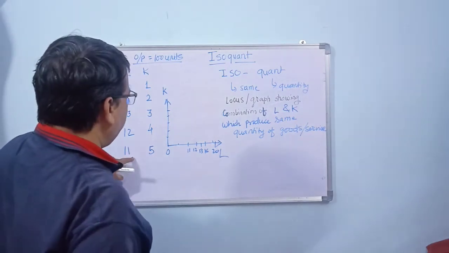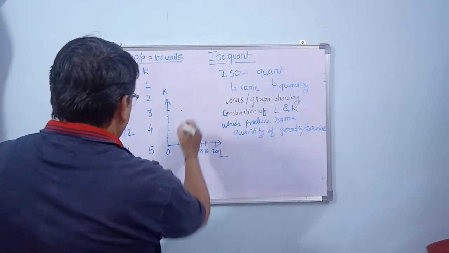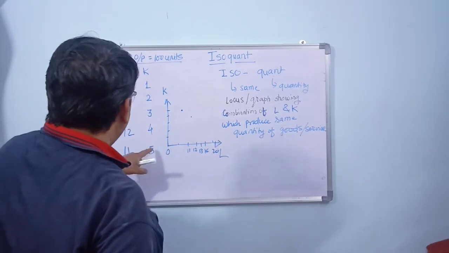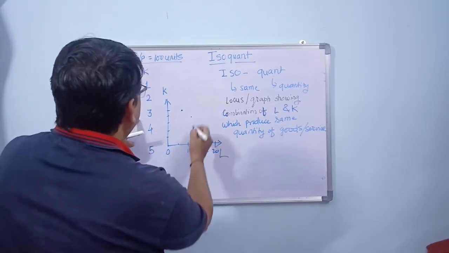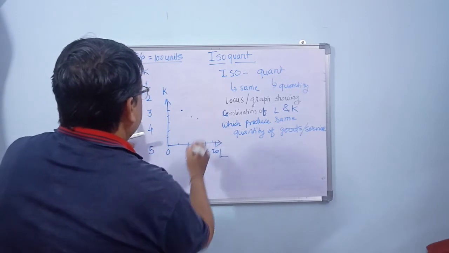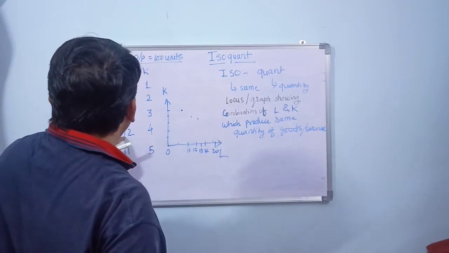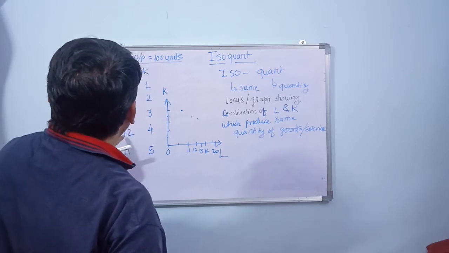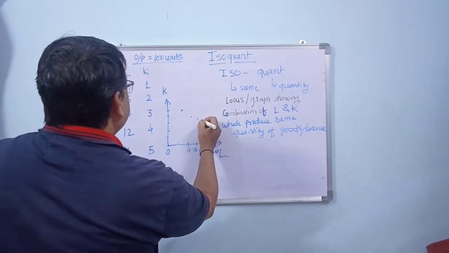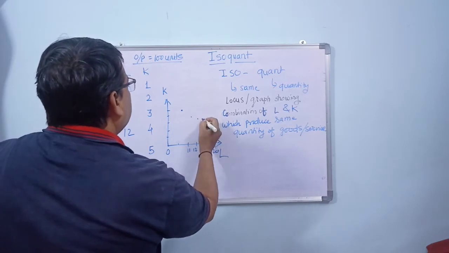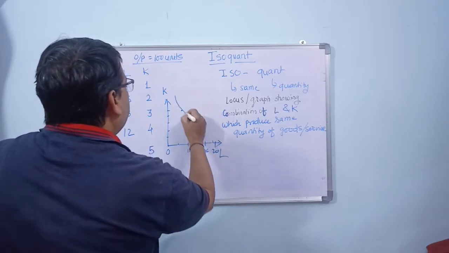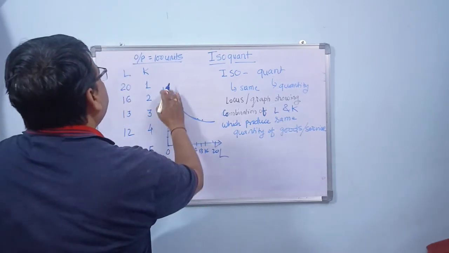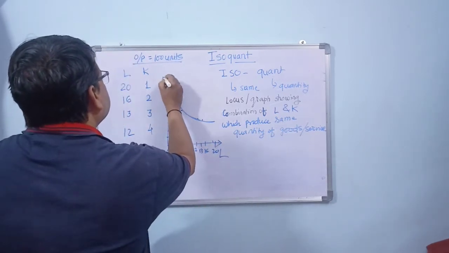So when we have 5, we have 11 somewhere here. When it is 4, it is 12. When it is 3, it is 13. Like this, it keeps on reducing, and we find that we get a graph like this.